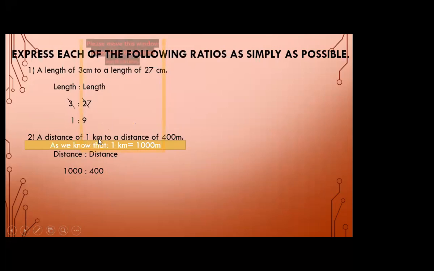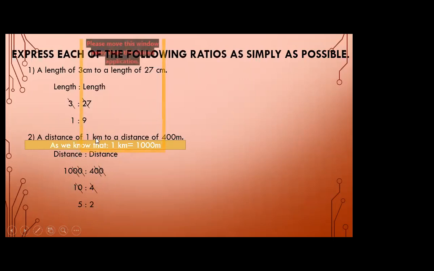So here I have written 1000 ratio 400. Now I have to express the ratio as simply as possible. First let's cut down the zeros. The first zero is cancelled with the first zero, and the second zero is also cancelled. Here we get 10 ratio 4; 2 twos are 4 and 2 fives are 10. So here we get 5 ratio 2.